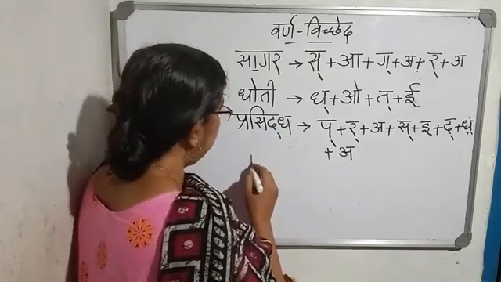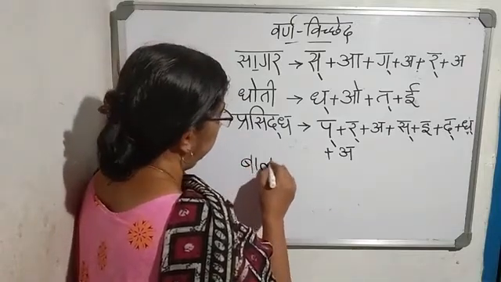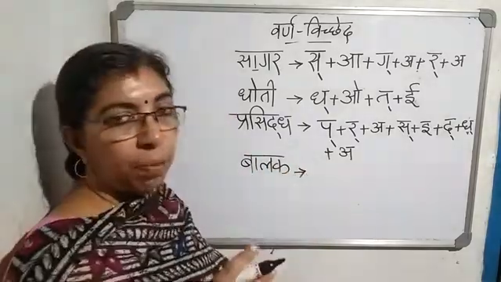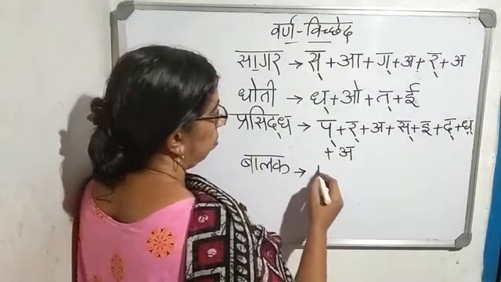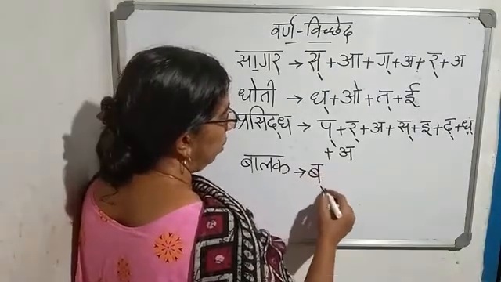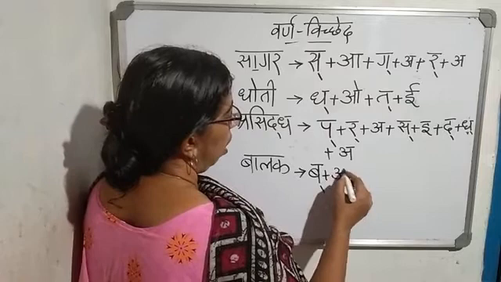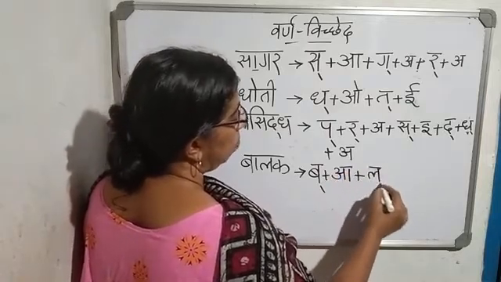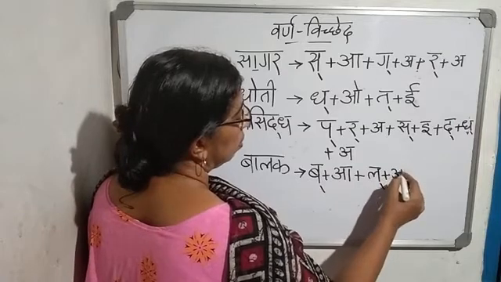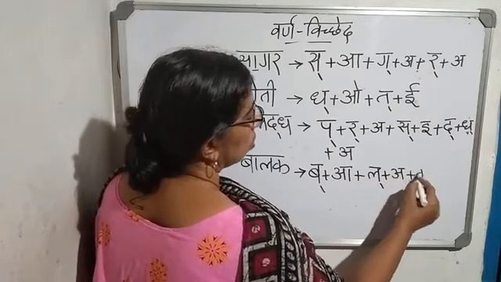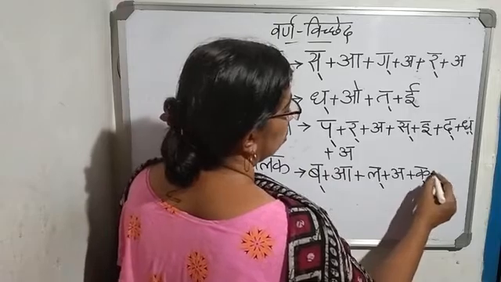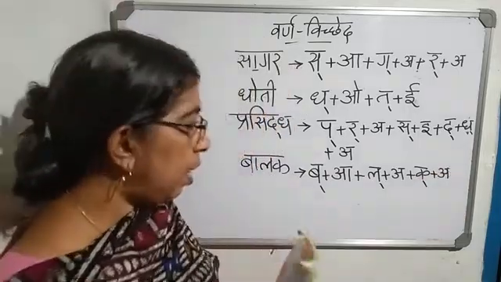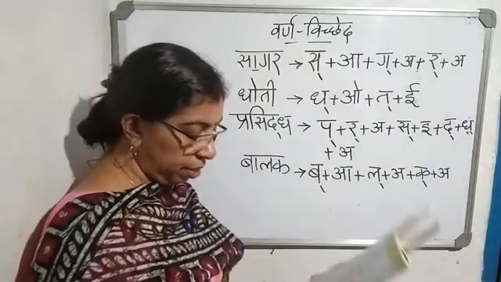Balak. Next word is balak. How we will write balak? Ba plus a, ba plus la plus a, k. Balak. Now you understood how to write this.